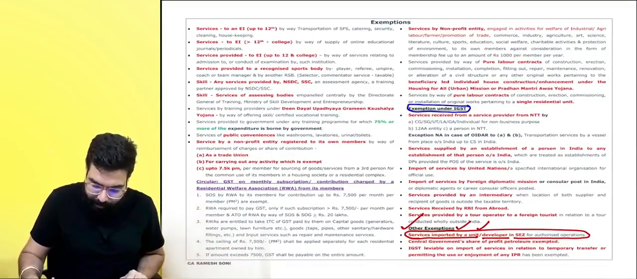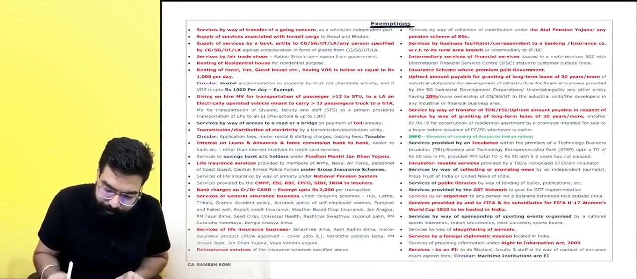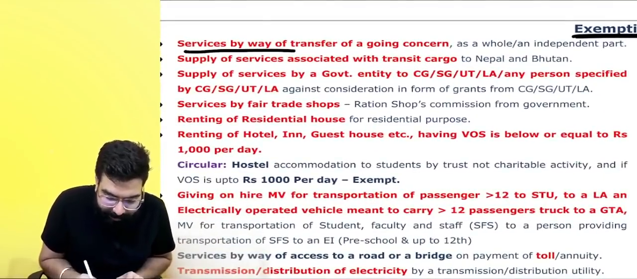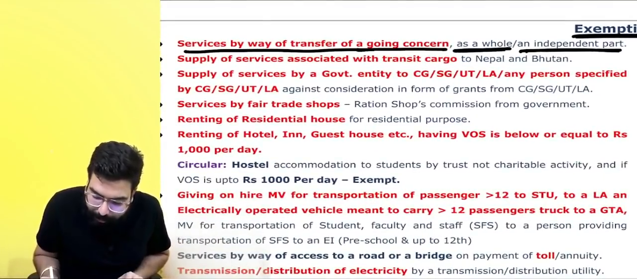Remaining charts of exemptions which are there. Let's go ahead and understand them quickly. Exemptions: supply of services by way of transfer of a going concern as a whole or an independent part.